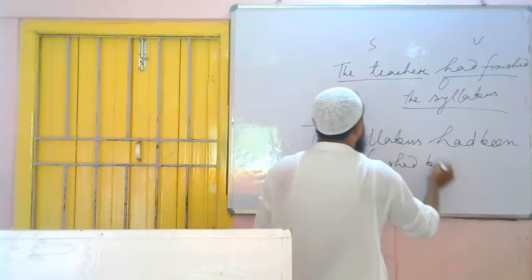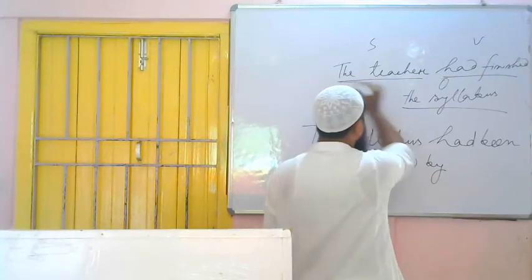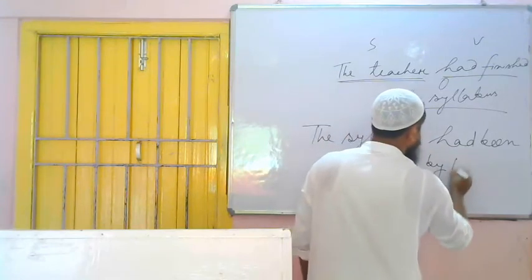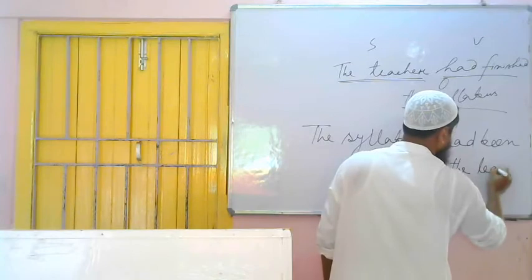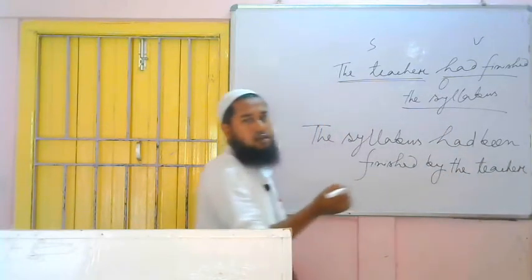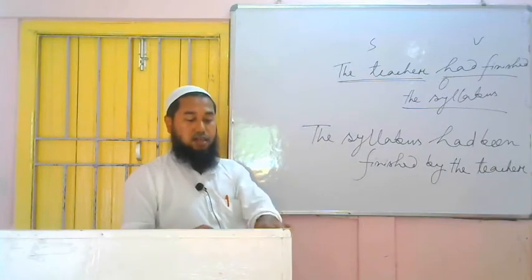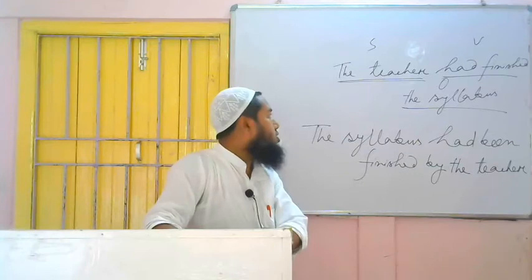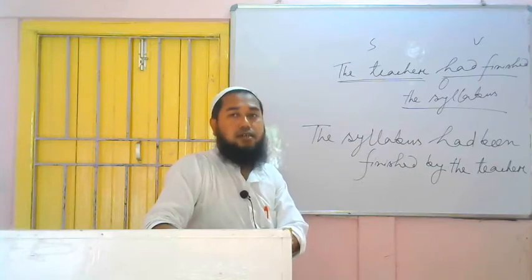Then by. Then the subject will come in place of object. It will not change because it is not I, we, he, him or they. So it will be the teacher. Finished. Is it a tough thing? No, very simple. If we know the rules, it is nothing. So I hope you have understood how to change voice of past perfect tense.